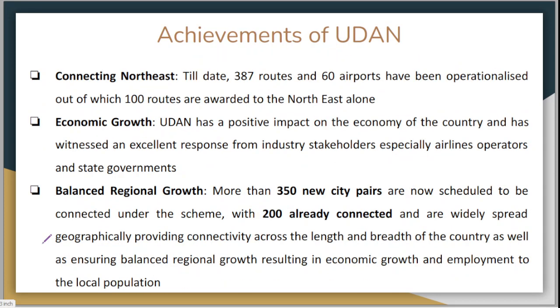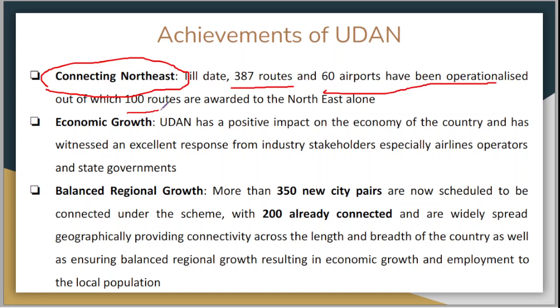Now let's move on to the achievements of UDAN scheme. It has been regarded as connecting northeast. So till date 387 routes and 60 airports have been operationalized, out of which 100 routes are awarded to the northeast alone. This is a very significant achievement, 100 routes to the northeast alone. It has also led to economic growth. How? UDAN scheme has a positive impact on the economy of the country and has witnessed an excellent response from industry stakeholders, especially airline operators and state governments.